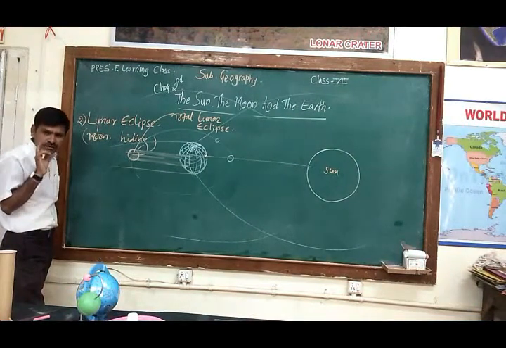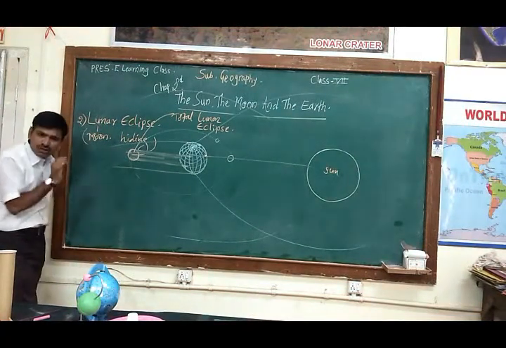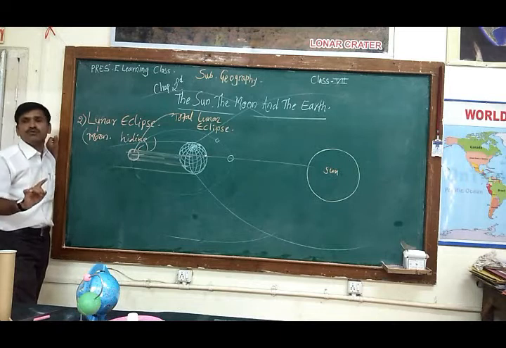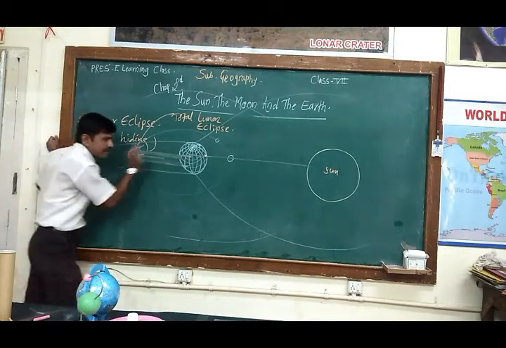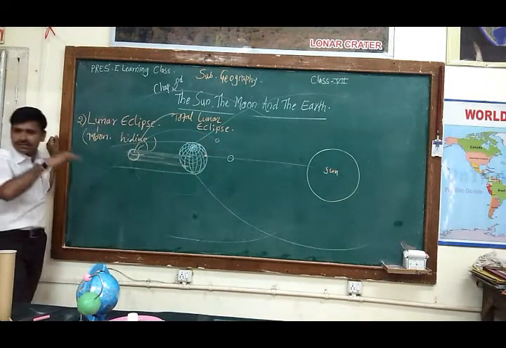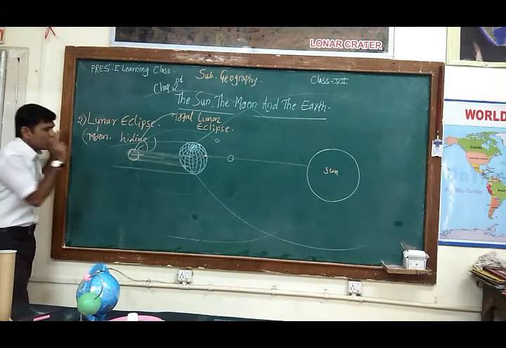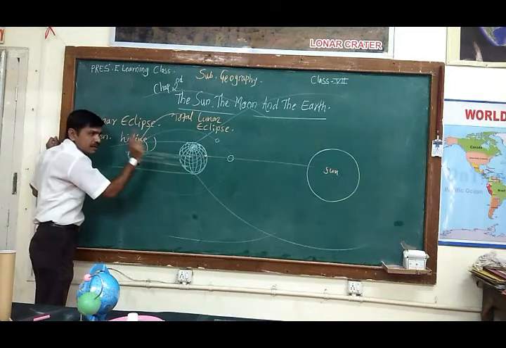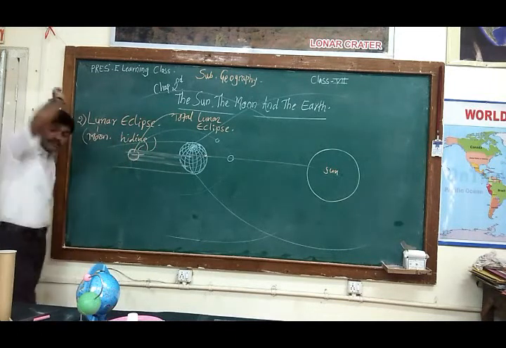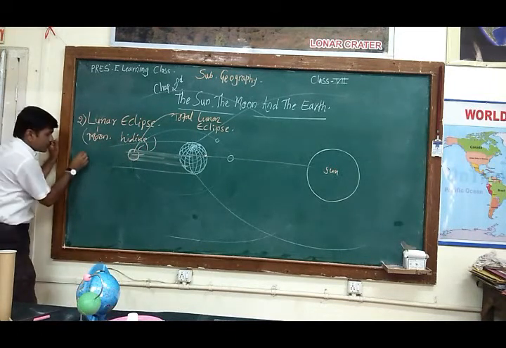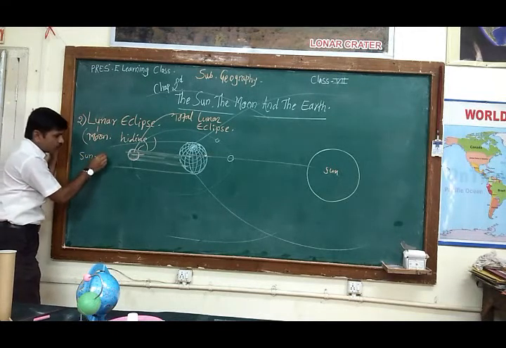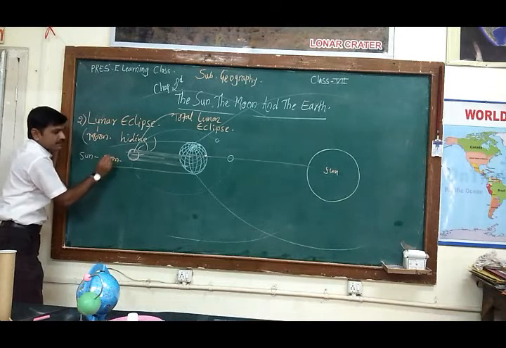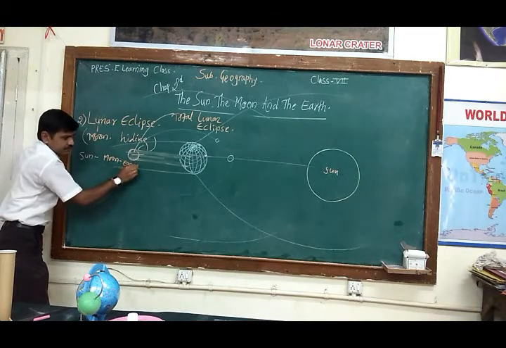But keep in mind that this situation does not occur at every full moon day and new moon day. It happens only when these three celestial bodies fall in a straight line. In a solar eclipse, the order was first the sun, second the moon, and third the earth.